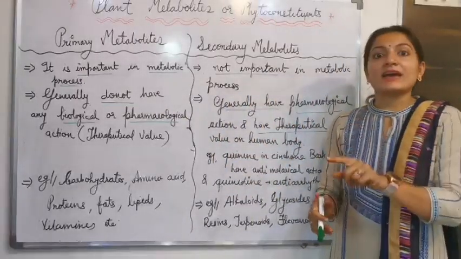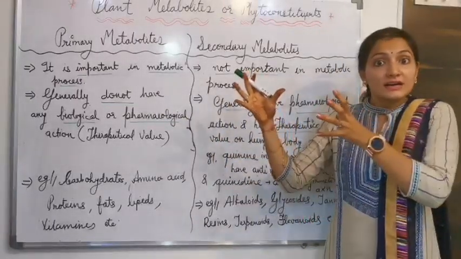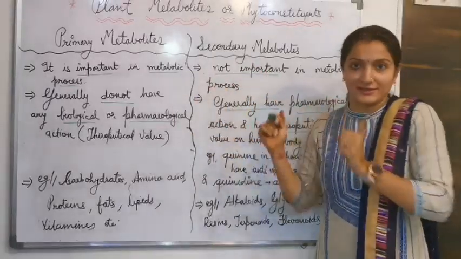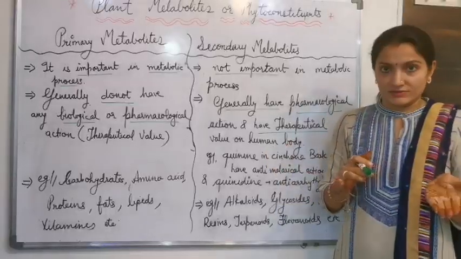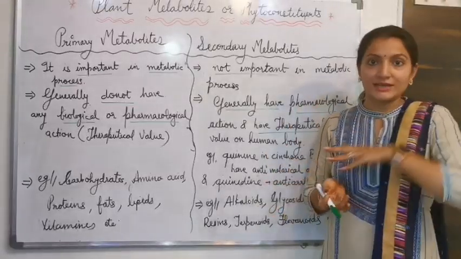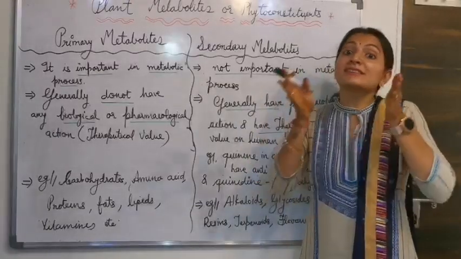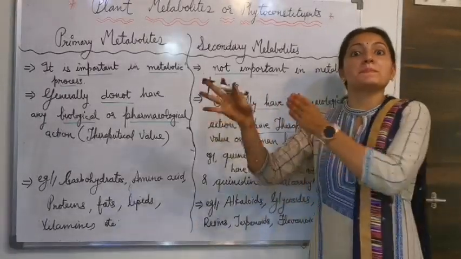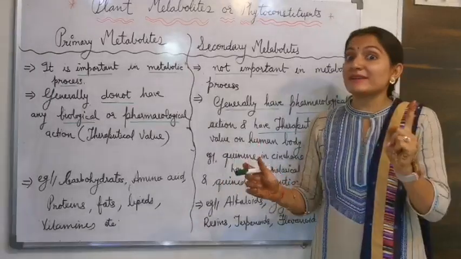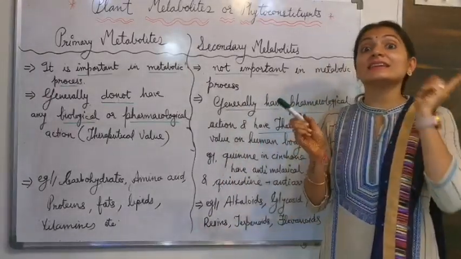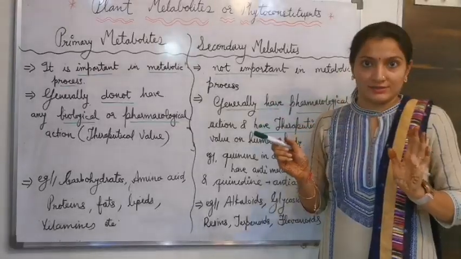So we discussed that secondary metabolites have specific biological, pharmacological, or therapeutic values. For example, quinine has an anti-malarial effect, and quinidine is also present in cinchona. Quinine and quinidine are constituents, secondary metabolites present in a plant, and both have a specific pharmacological effect. They are unique in cinchona.